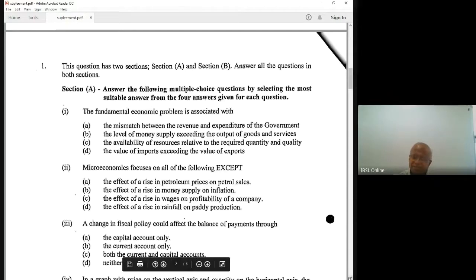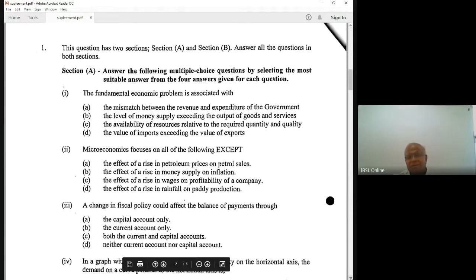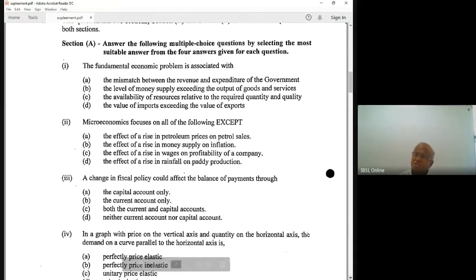We discussed the fundamental economic problem: scarcity of resources in relation to human wants. Resources: land, labor, capital, and entrepreneurship. Wants: goods and services. Next, microeconomics focuses on all of the following except: the effect of a rise in petroleum price on petrol sales, micro. The effect of a rise in money supply on inflation, macro.